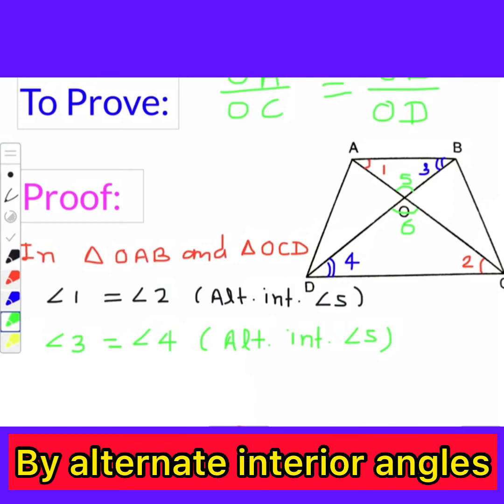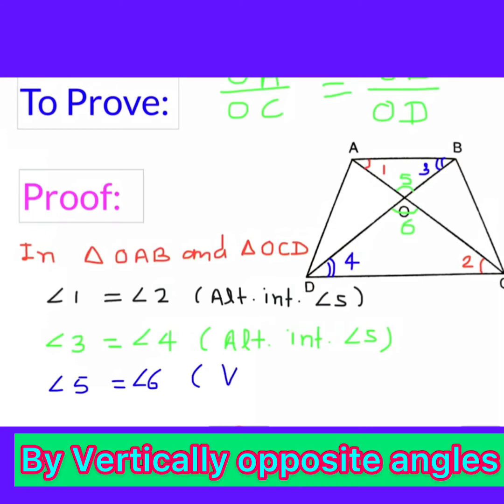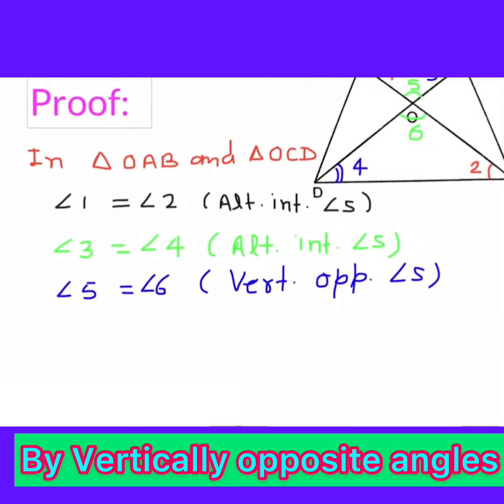And moving to the next, this is 5 and 6, these are vertically opposite angles in these two triangles. So you can write here angle 5 equal to angle 6, vertically opposite angles.